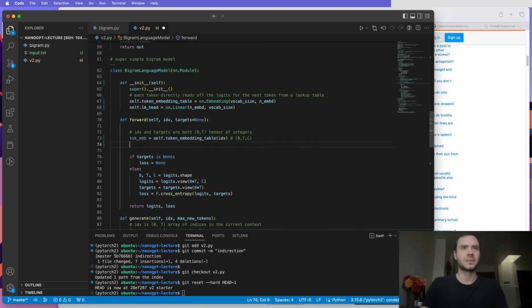Then when we swing over here, we're going to get the logits by exactly what Copilot says. We have to be careful here, because this C and this C are not equal. This is n_embed, and this is vocab_size. So let's just say that n_embed is equal to C. This just creates one spurious layer of interaction through a linear layer, but this should basically run.